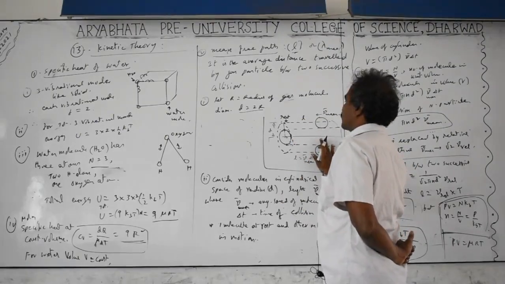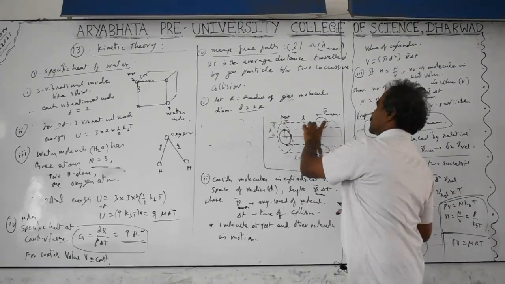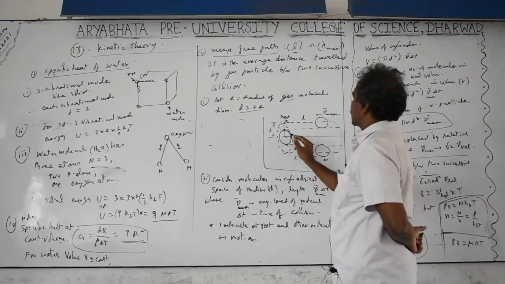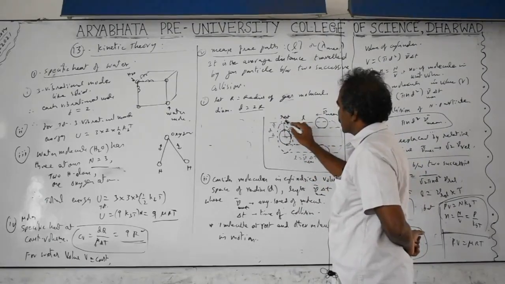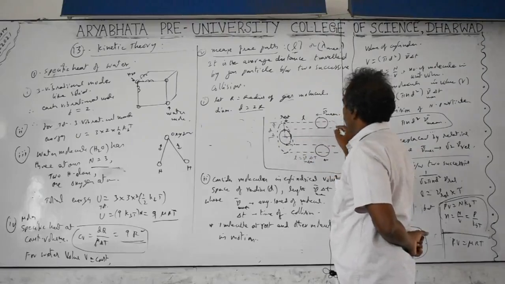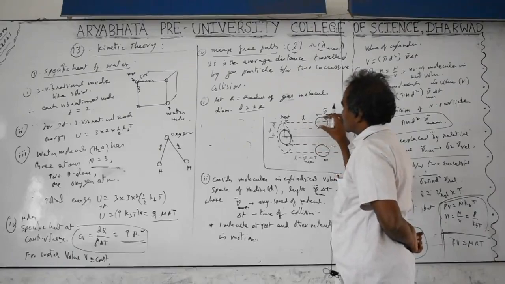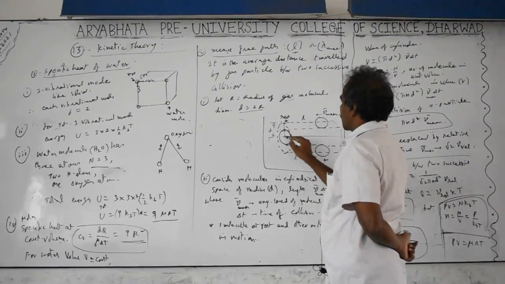Next, for the derivation of the expression for the mean free path, we take a few molecules. Two molecules only we can take, though three are given in the textbook. I also draw three, but it is not necessary; just to show the volume, we are taking three molecules. Here, this molecule is just touching the upper surface and this molecule is just touching the bottom surface. Then the volume of this imaginary cylindrical container containing these molecules, for two molecules to hit, is area into length.